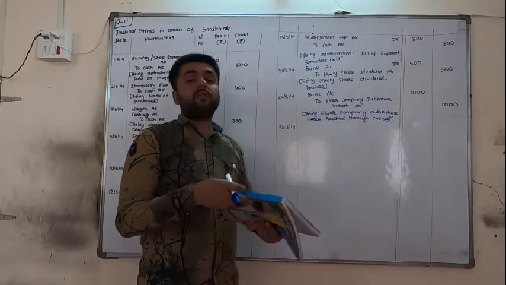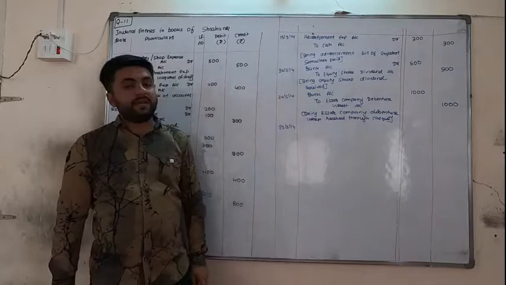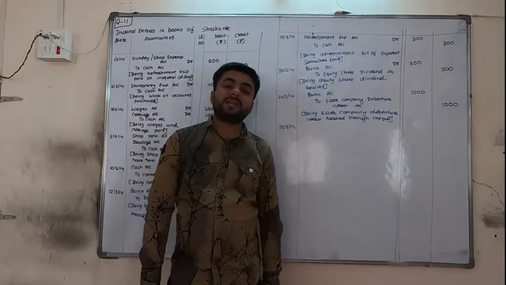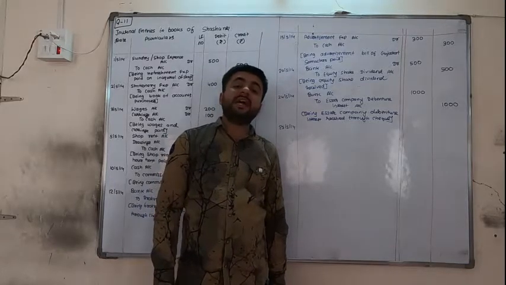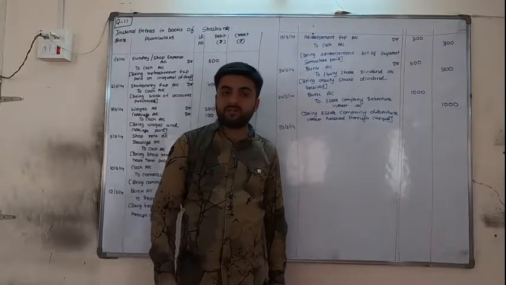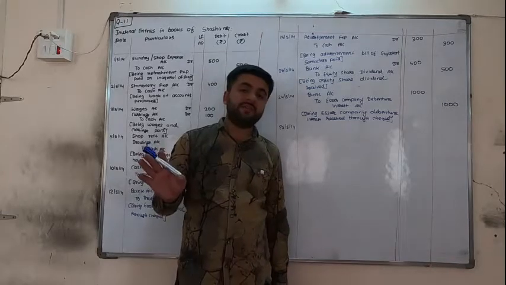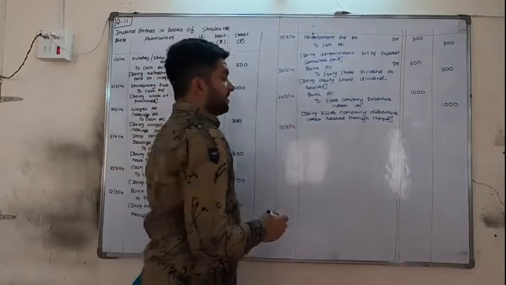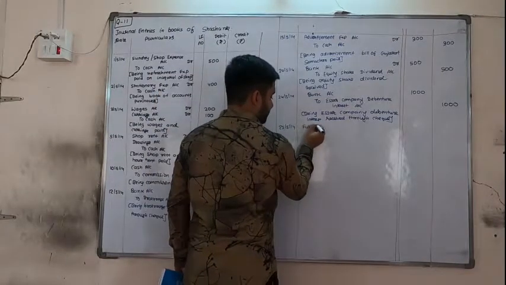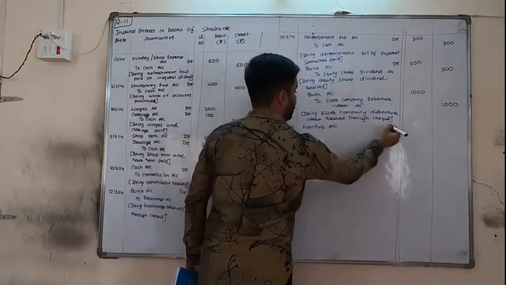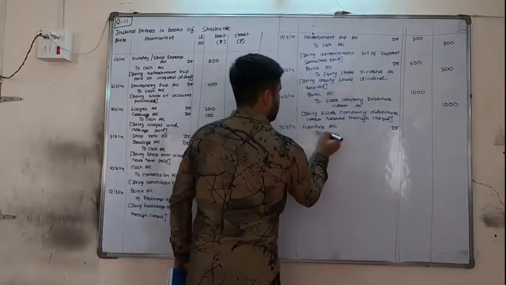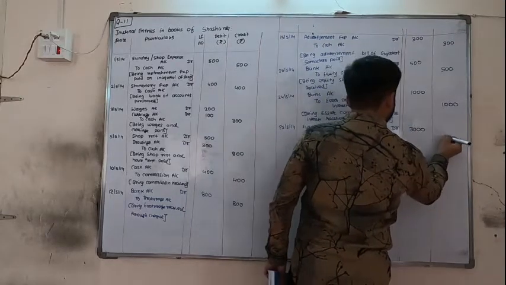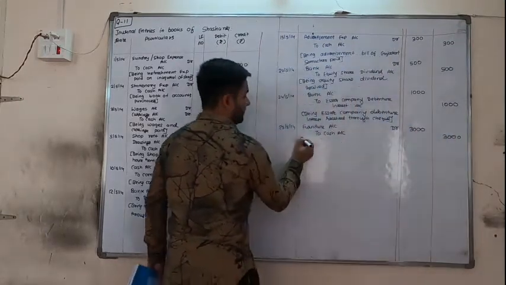3,000 paid for signboard of business. We have paid, so cash is credit. Now will you write signboard of business account debit? Signboard of business is a type of furniture of our business, because we don't change it every time, we change it after a long time. So it is our type of asset, so it is included in furniture. So furniture account debit to cash account 3,000. But in narration you can make things clear. Narration is for that only.